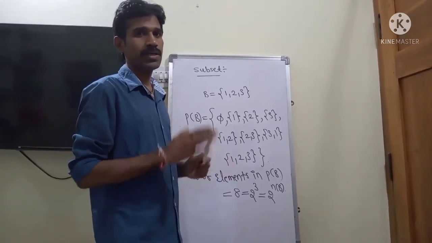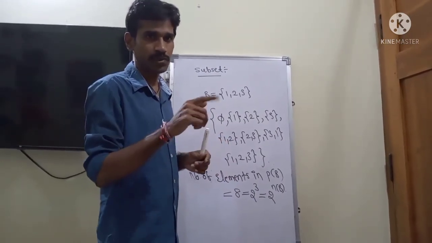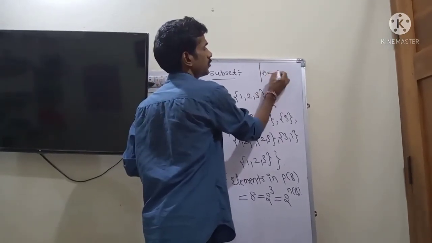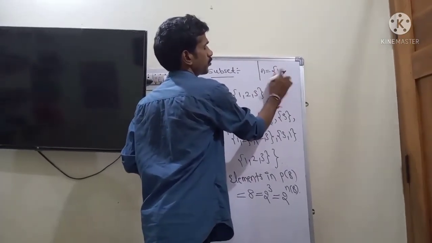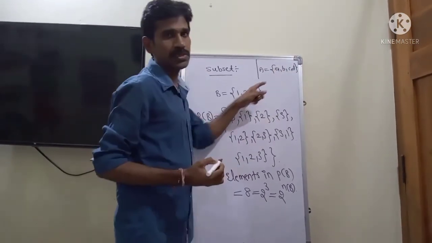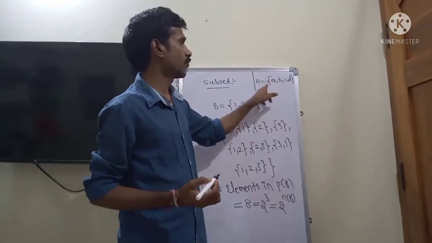So the final formula for the number of elements of the power set of a set A. Suppose set A is given, for example A = {a, b, c, d}. There are 4 elements.